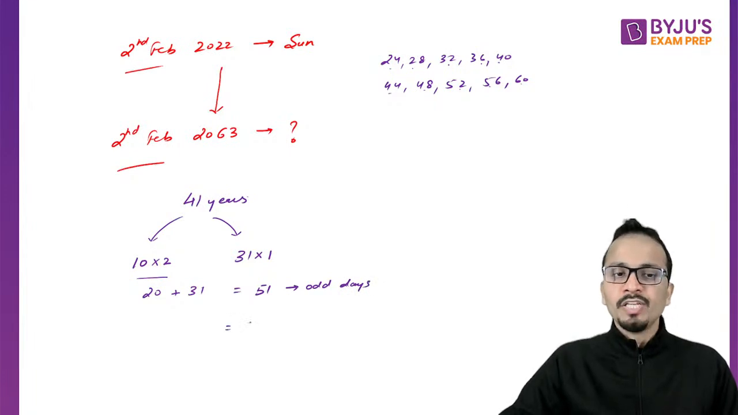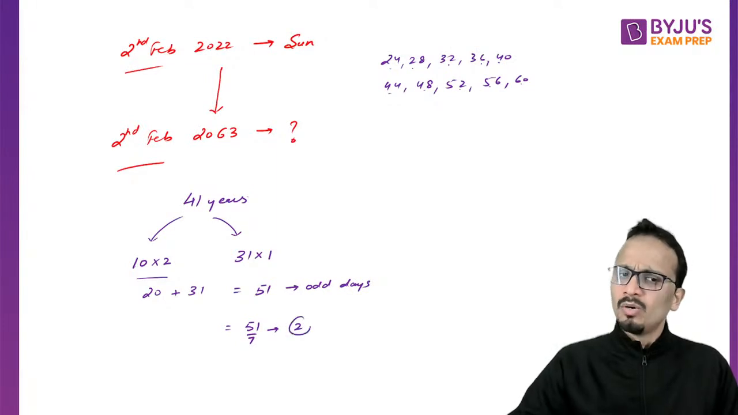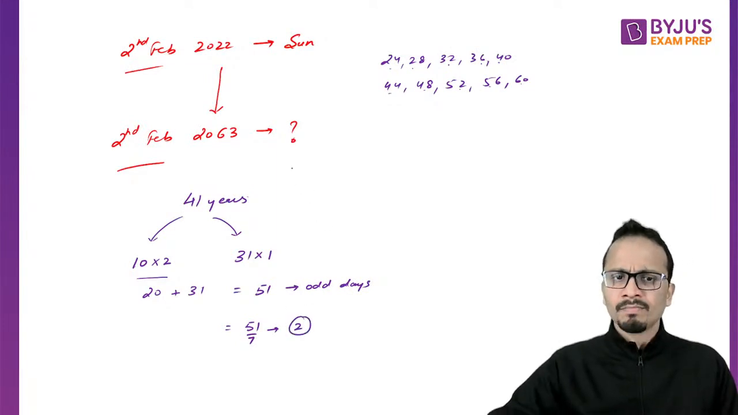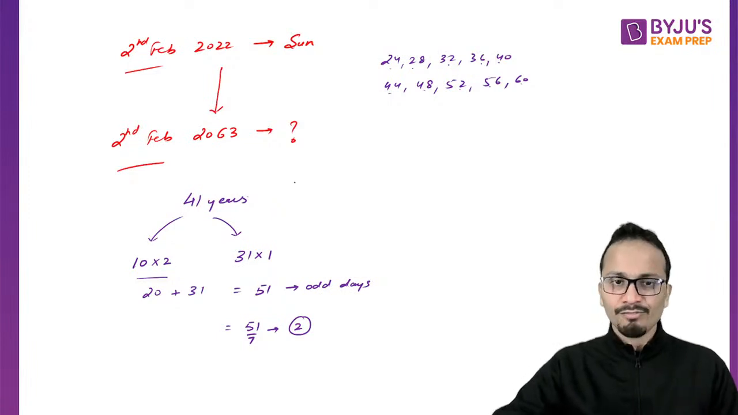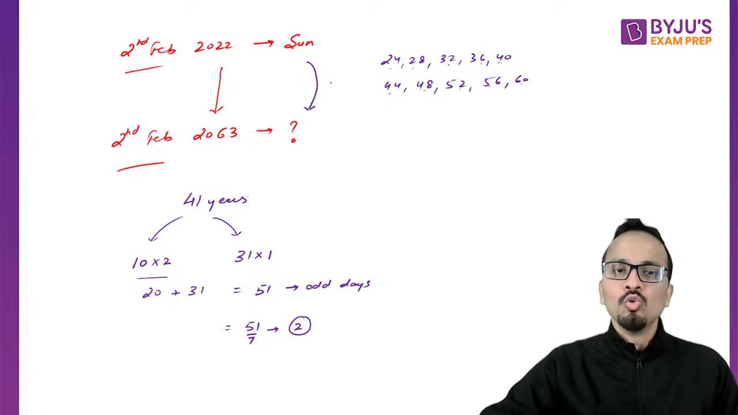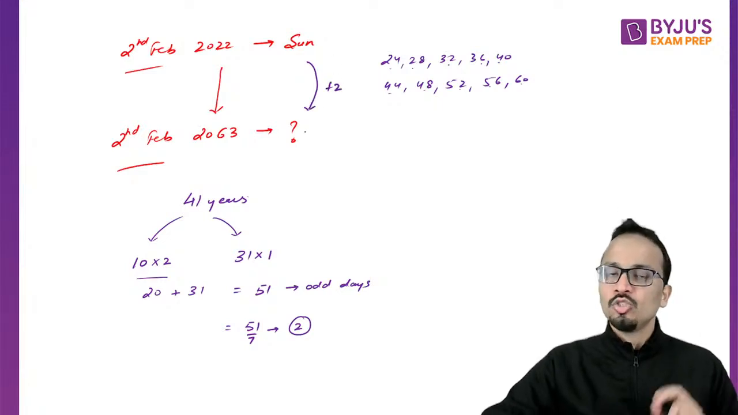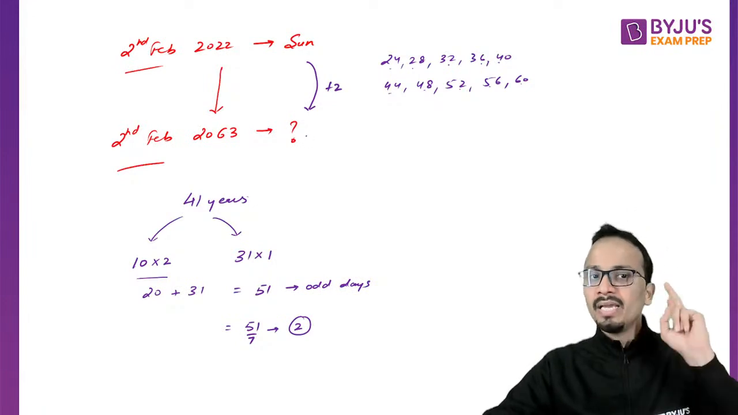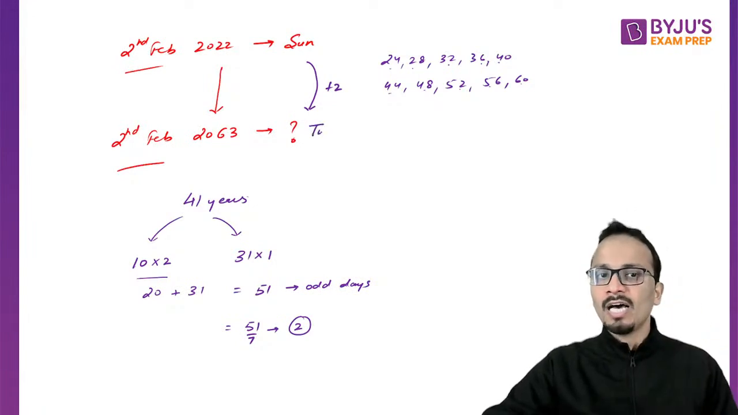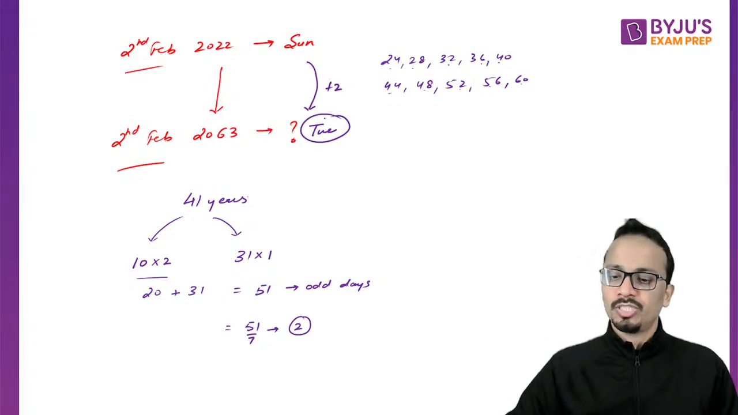Now 51 when divided by 7, calculate the remainder. The remainder will be 2. So 2 will be the final number of odd days. Careful: 2 will be the number of odd days and 2 will be added to Sunday to get your answer. So Sunday plus 2, it will be Monday, Tuesday. So the final answer will be Tuesday.